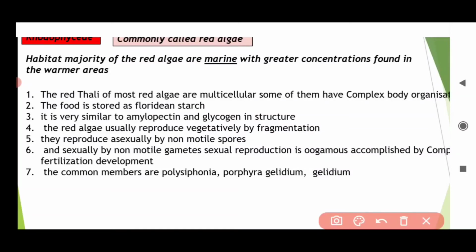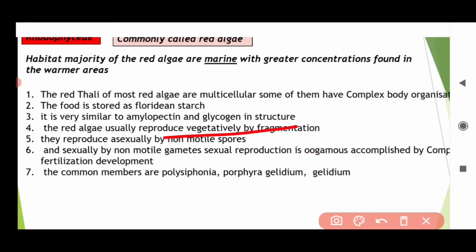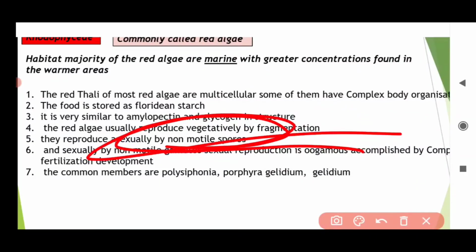The red algae usually reproduce vegetatively by fragmentation, same as brown algae and green algae, all algae. Asexually, they reproduce by non-motile spores. A very important point in red algae is they do not have motile spores or motile gametes. They lack flagella. Listen once again, they lack flagella. They have non-motile spores.